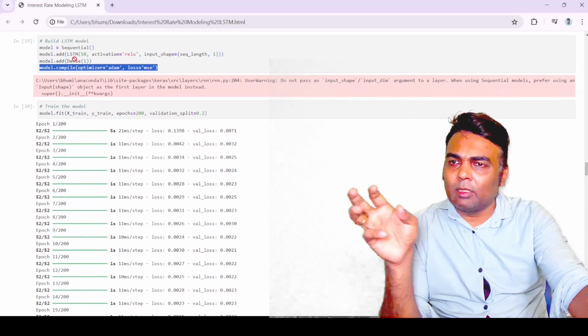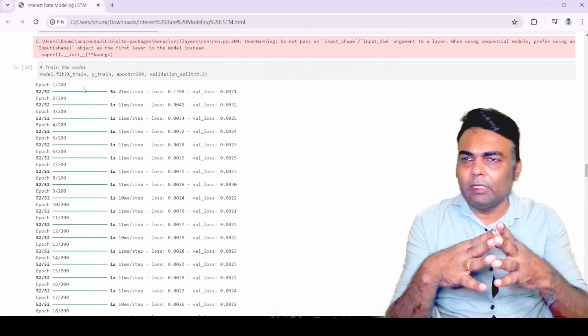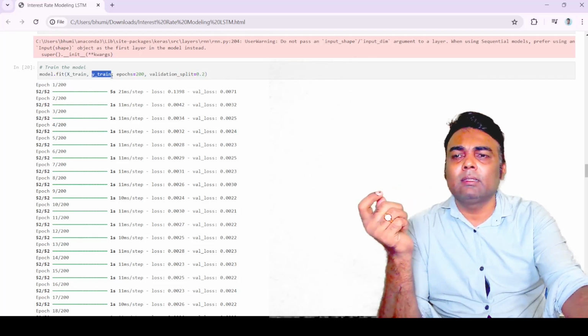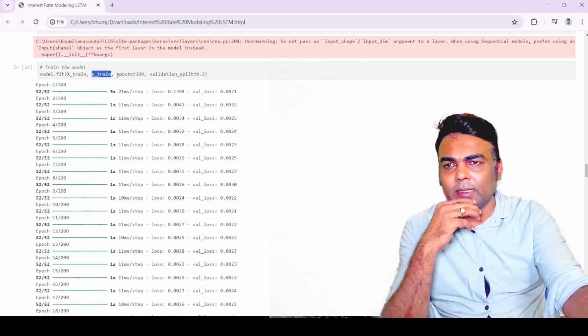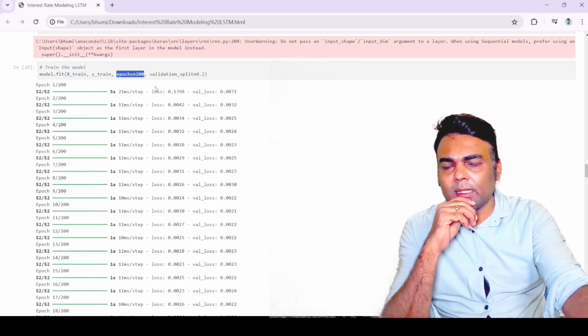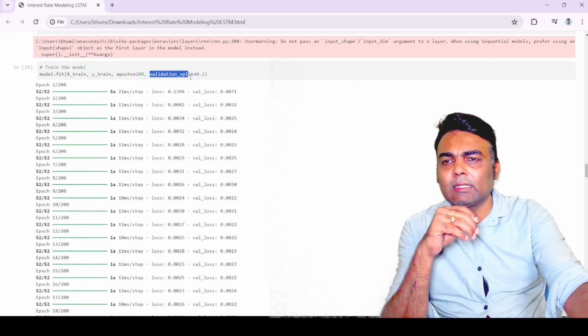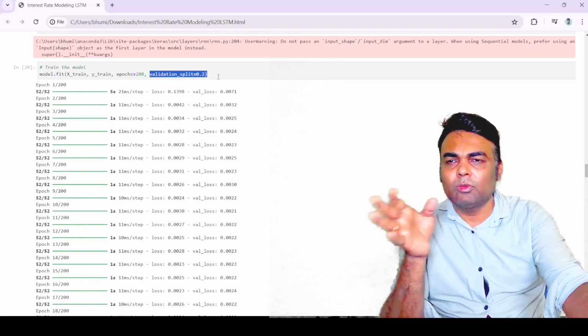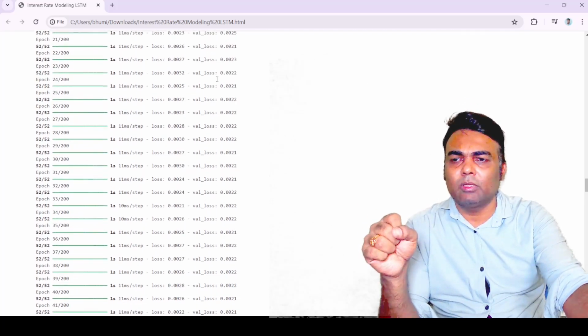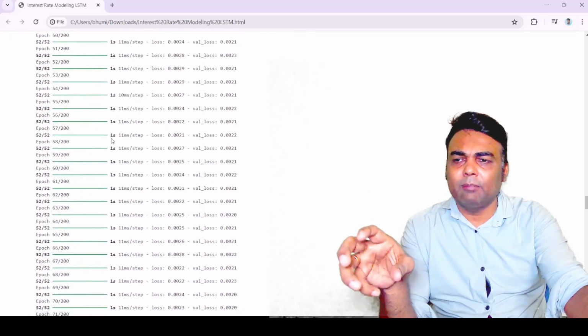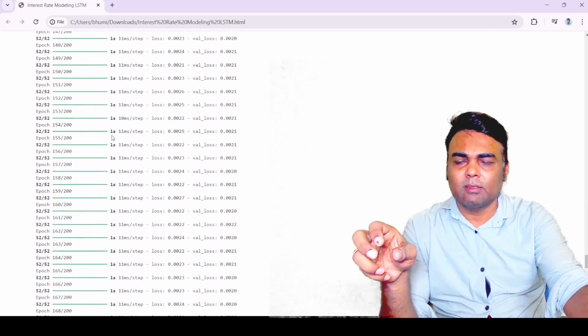We have compiled the model. Now the next step, as we have already discussed, is to fit the model with the training data set. Here are the features of the training data set, here is the label of the training data set, the epochs or the iterations that we want, and the validation split, so we will do cross validation. We will determine the loss corresponding to this. When you run this command, it will take time to complete all the iterations.